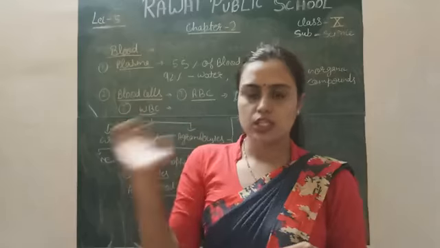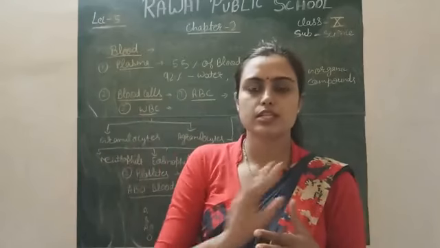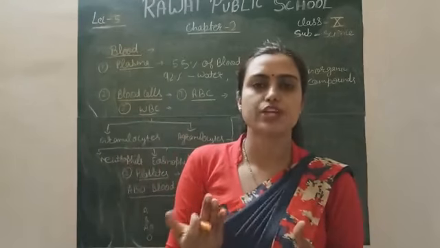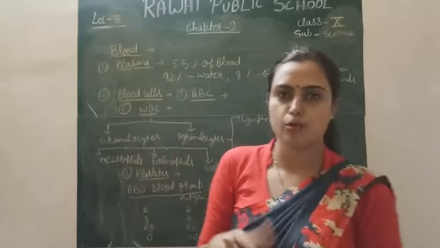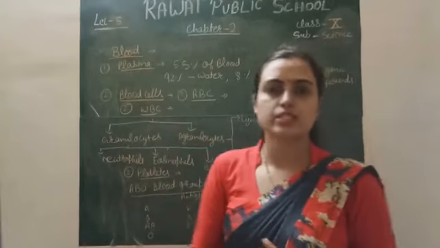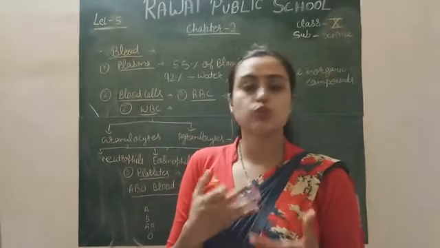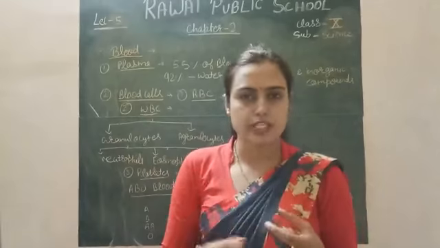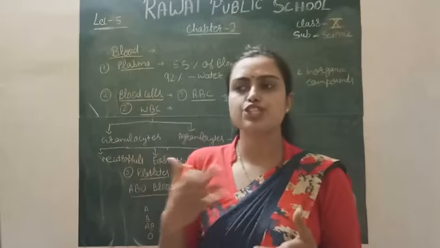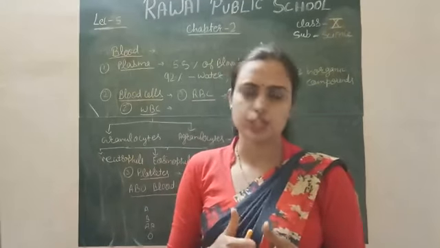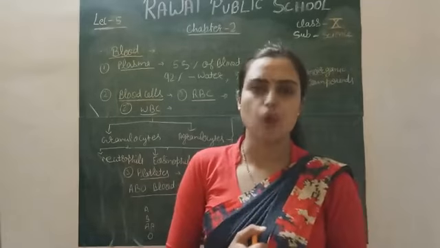So in this system we will discuss the blood and how the circulatory system actually works in our body, right? Firstly, today we will discuss the blood, the composition of blood, how the different types of blood cells are present, what their functions are, and which types of blood group are present in our body. Today we will discuss all these topics.